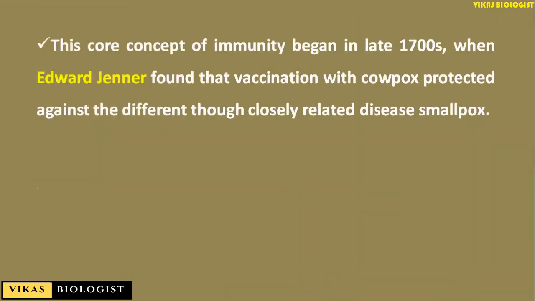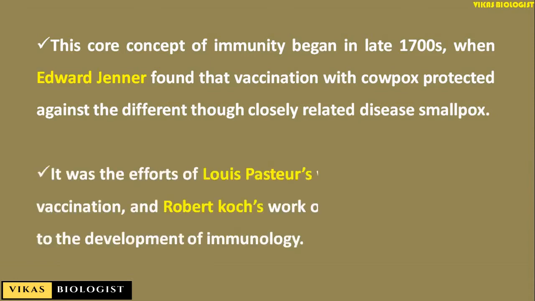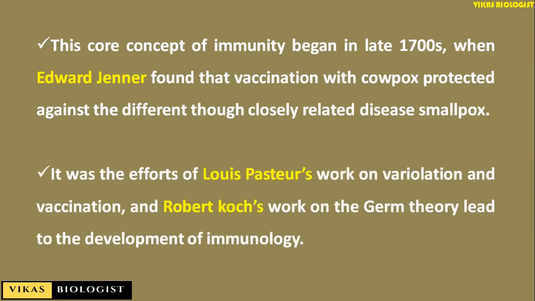The core concept of immunity has begun in late 1700s, to be specific around 1796, where Edward Jenner found that vaccination with cowpox protected against the different, though closely related, disease smallpox. It was the efforts of Louis Pasteur work on variolation and vaccination and the Robert Koch's work on germ theory that led to the development of immunology.